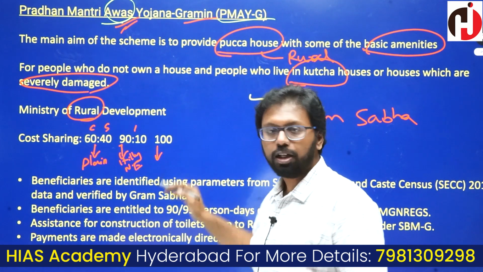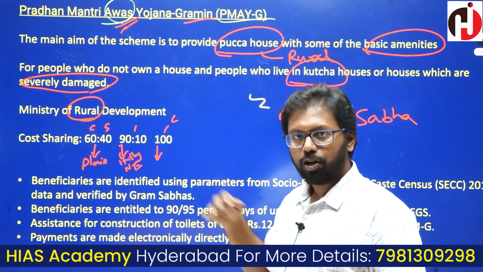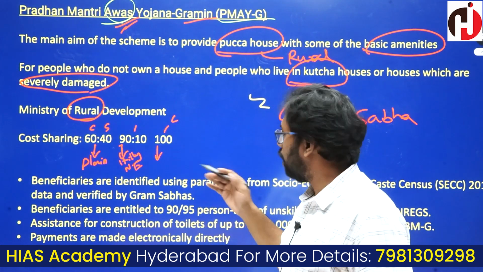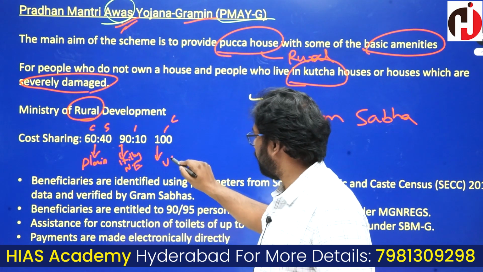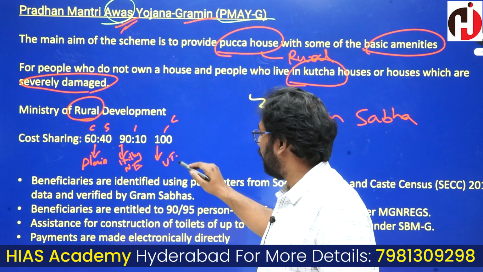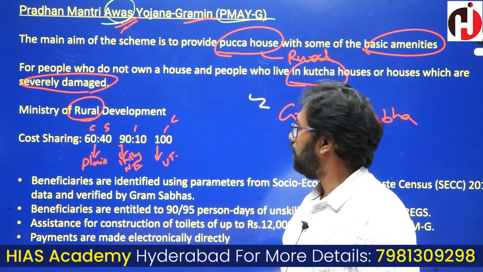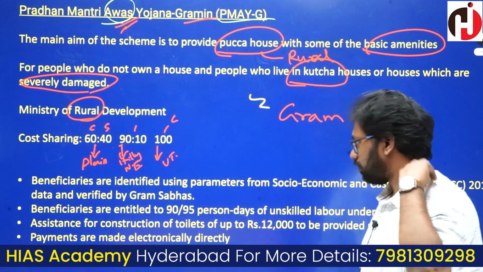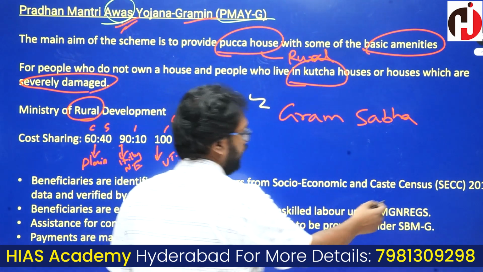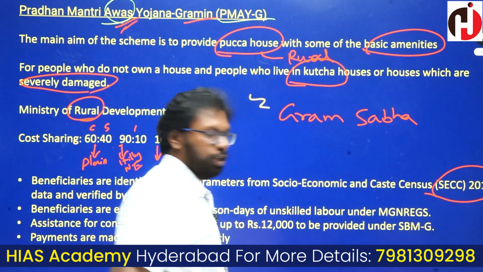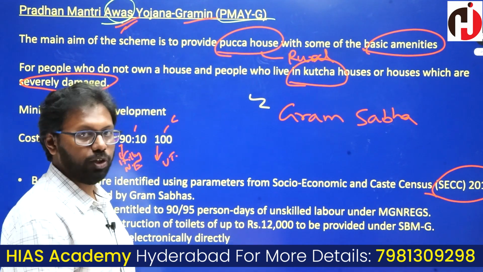And 100% cost bearing by the center is done for a few parts: those are union territories, including Ladakh and other union territories which are under the central government directly. So cost sharing is in this manner. Now, how are beneficiaries identified? Beneficiaries are identified based on the Socio-Economic Caste Census of 2011.